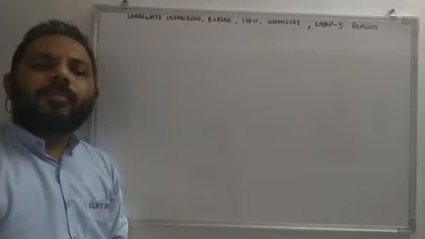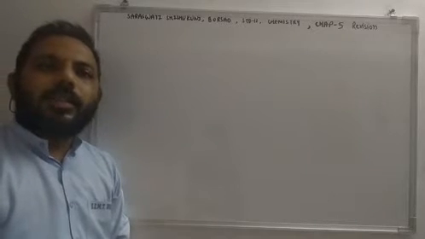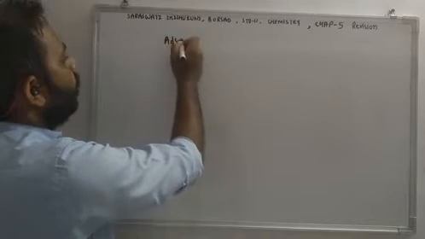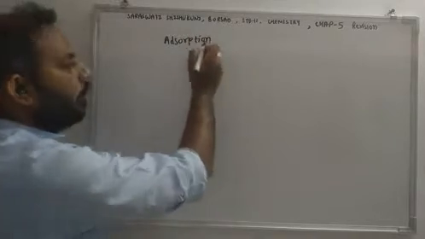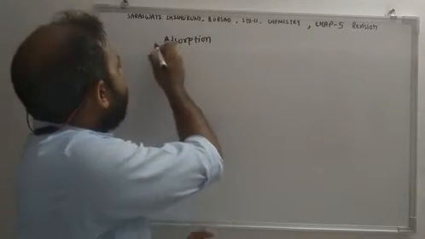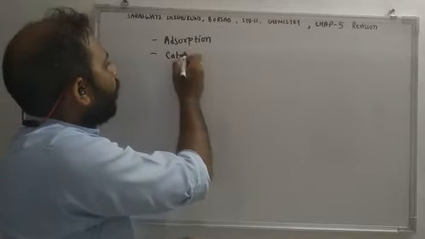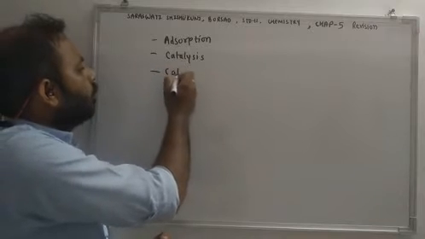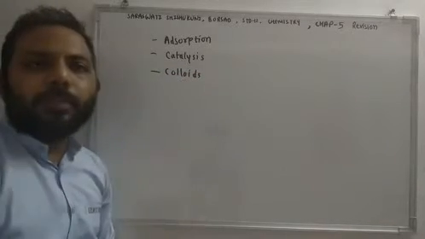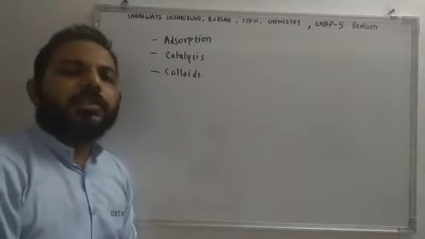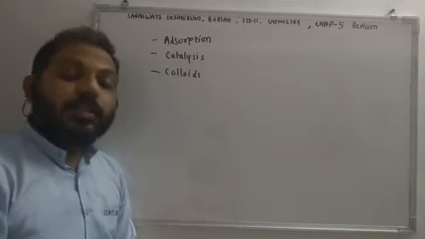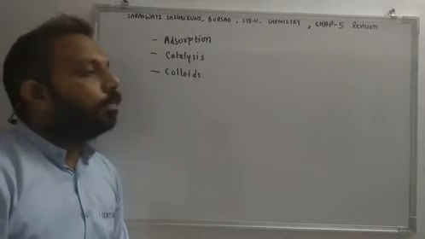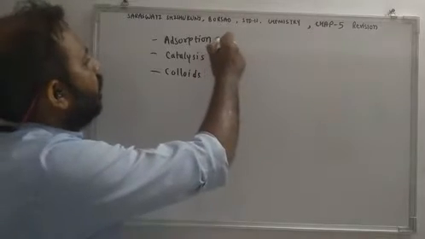This chapter mainly deals with three important topics. First is adsorption. Second one is catalysis, and third one is colloids. So these are the main important topics of this chapter. Okay, we'll discuss the overall chapter, right? Okay, so first of all we'll discuss adsorption.